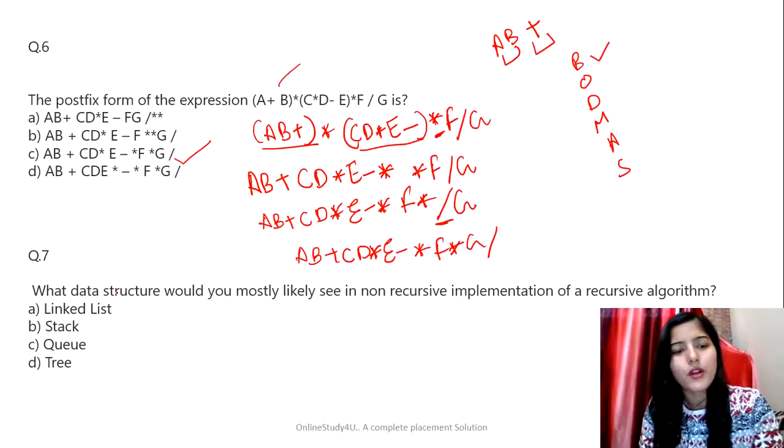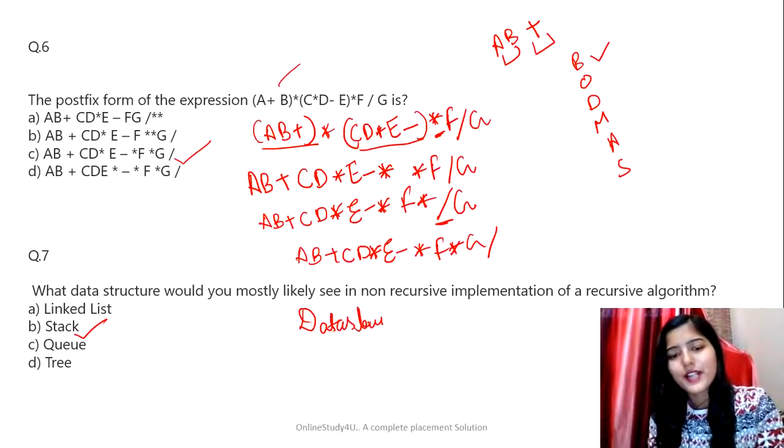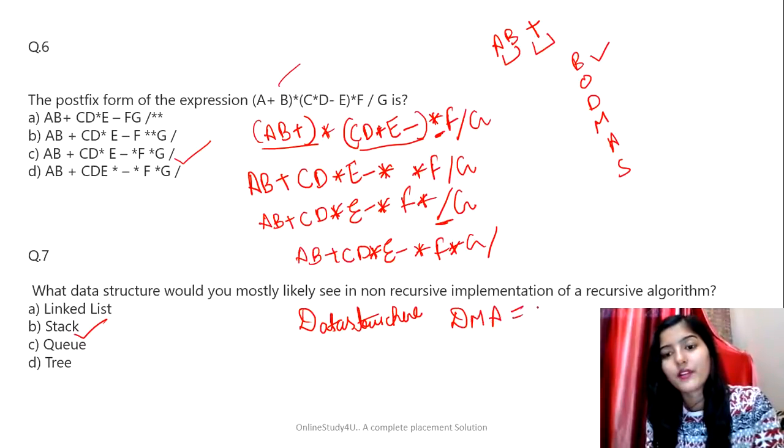Next question says, what data structure would you most likely see in a non-recursive implementation of a recursive algorithm? I hope you all must be knowing that this is nothing but stack, right? Also, this is a question for all of you. What is the data structure that we use for dynamic memory allocation? Just comment down the name of the data structure. It is a very famous data structure, used for various applications and even for priority queue. This is a kind of hint. Now I'm hoping that you will be able to tell the answer, so comment it down.